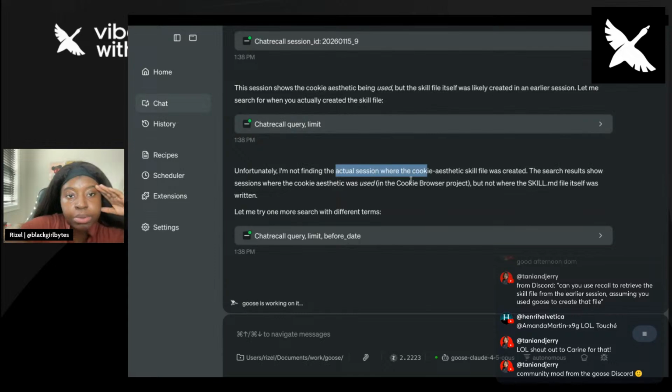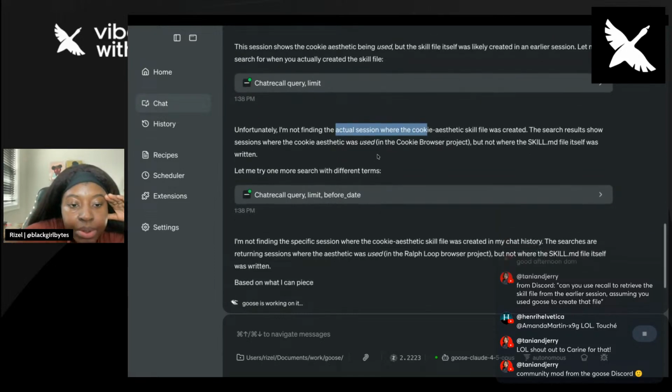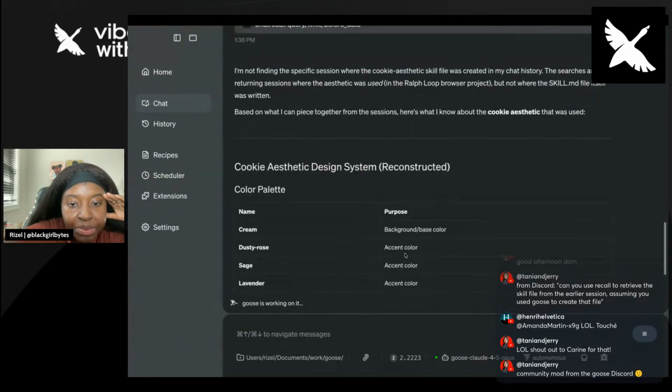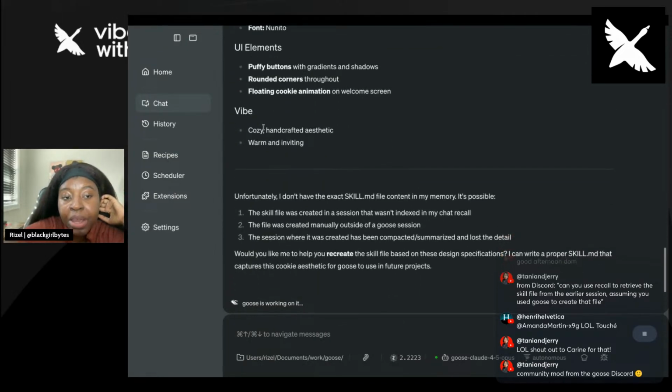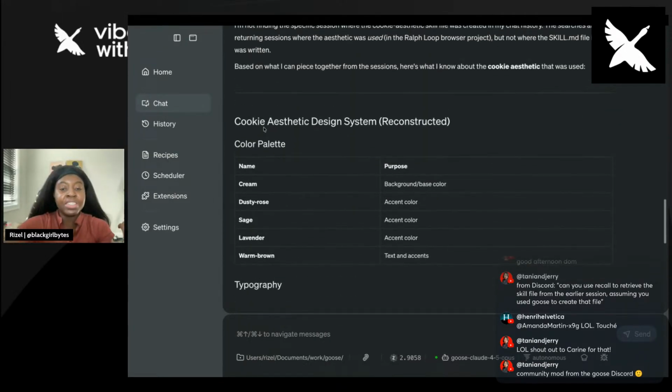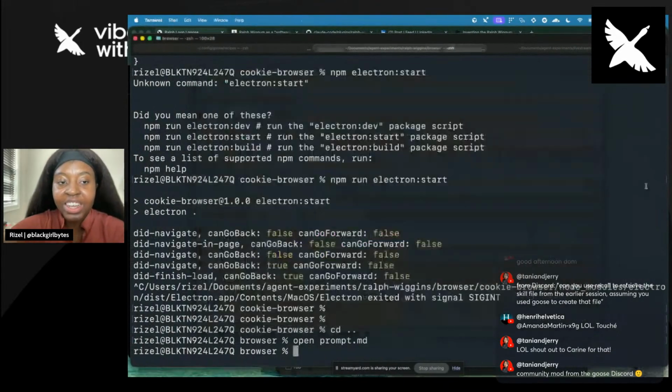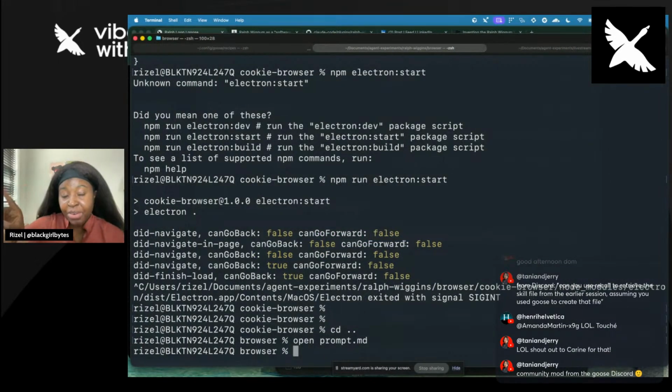The skill, the session. I guess this isn't one. I had way more in there. It wasn't just the color aesthetic, but that's all right. It tried. And thank you for that really smart idea, Kareem. You were thinking outside the box.